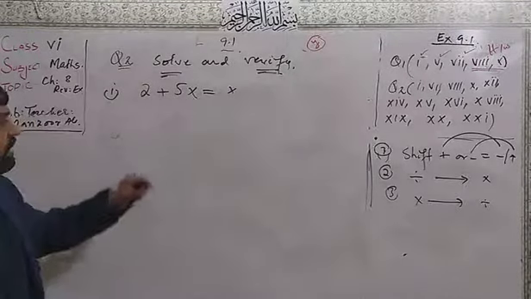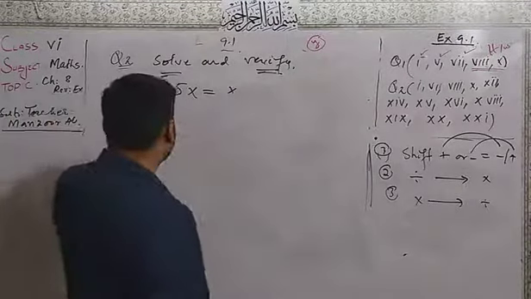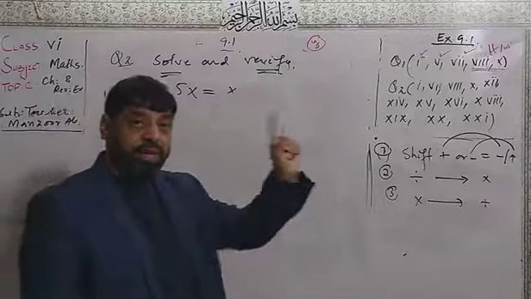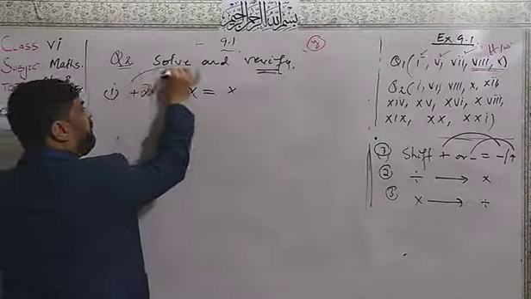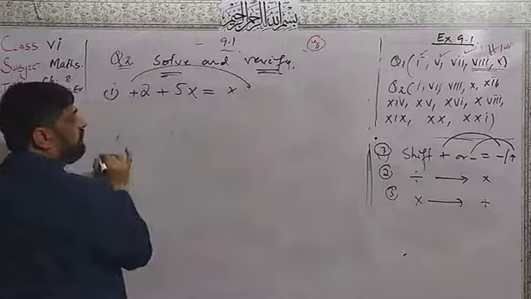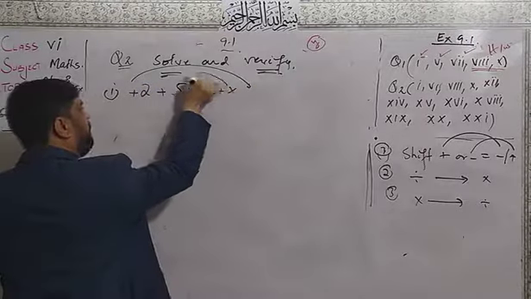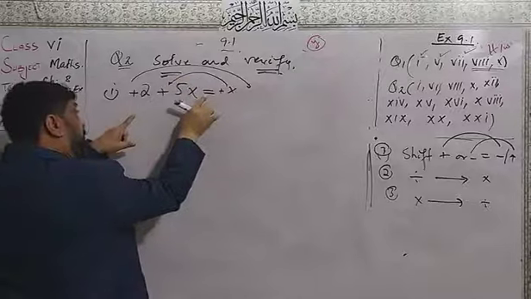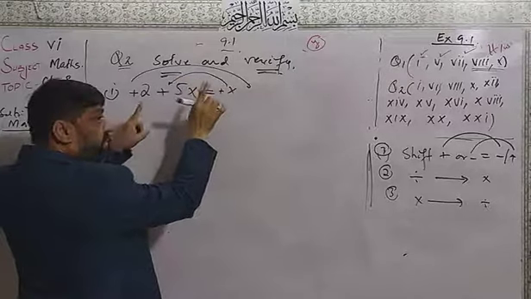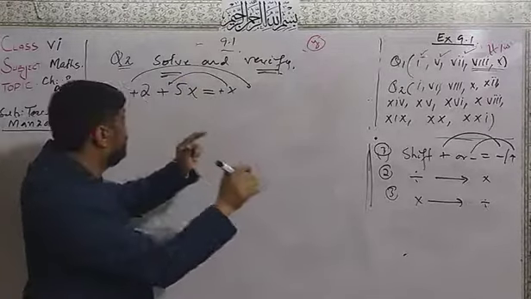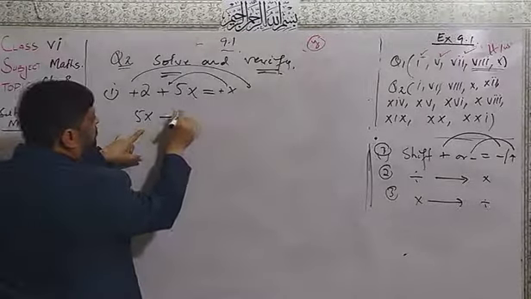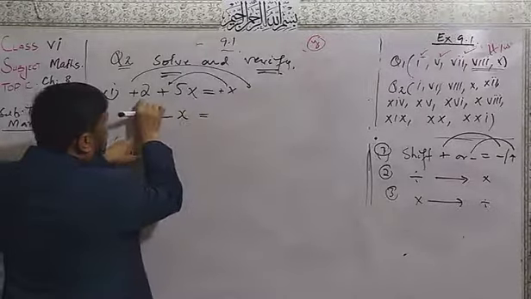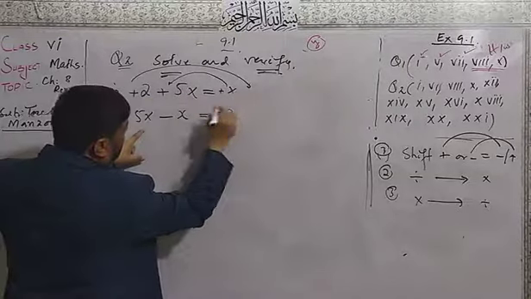First I will shift the plus or minus. Here there is no sign but plus, I will shift it here, and plus x I will shift here. If there is the sign of equality, then there will be a change. 5x, if I shift this one, it will become minus x. If I shift plus 2 to the other side, it will become minus 2.